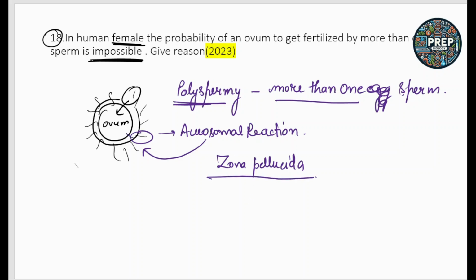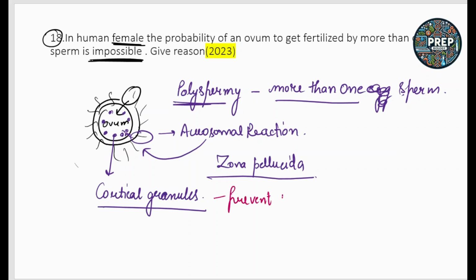When one sperm passes the zona pellucida and enters the cytoplasm of the ovum, there are cortical granules present in the cytoplasm. So what is the function of the cortical granules? They prevent polyspermy. Okay, so it prevents polyspermy by passing the signal towards the membranes of the ovum.